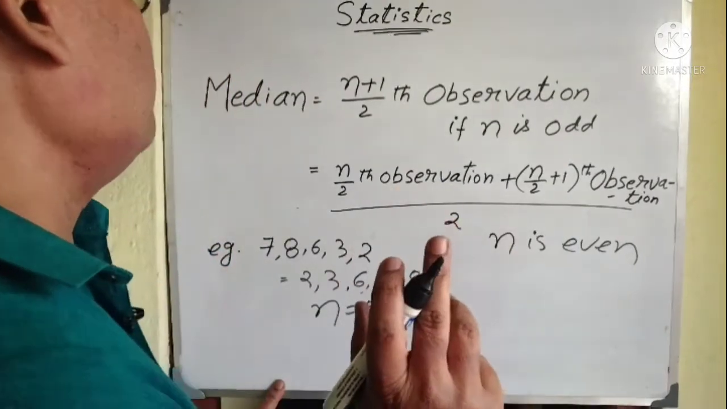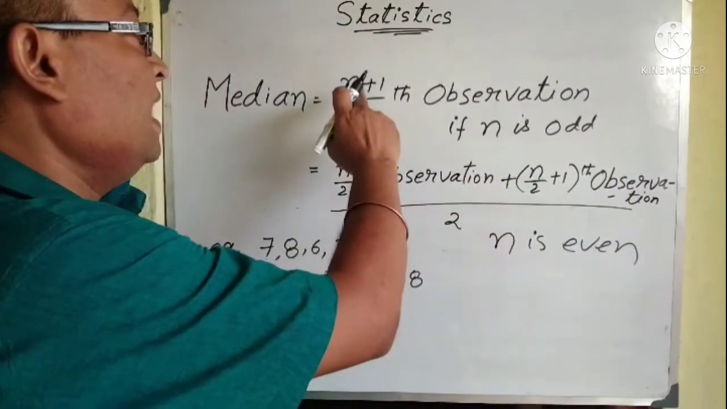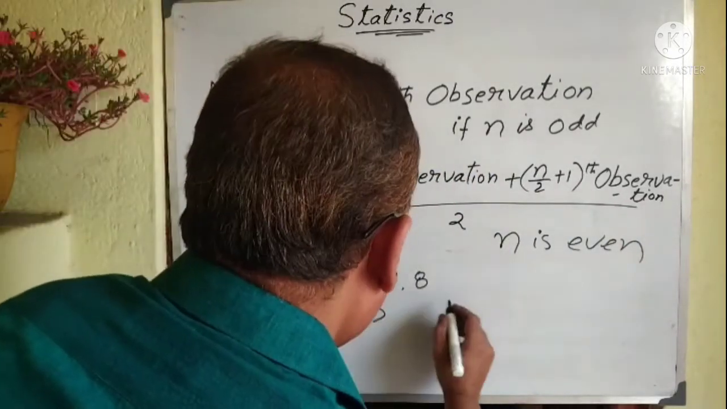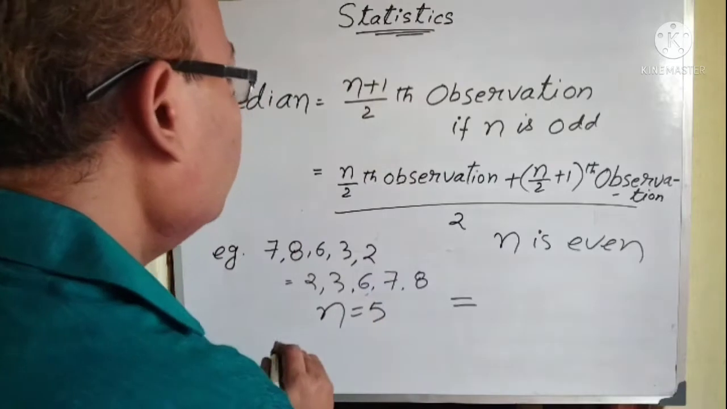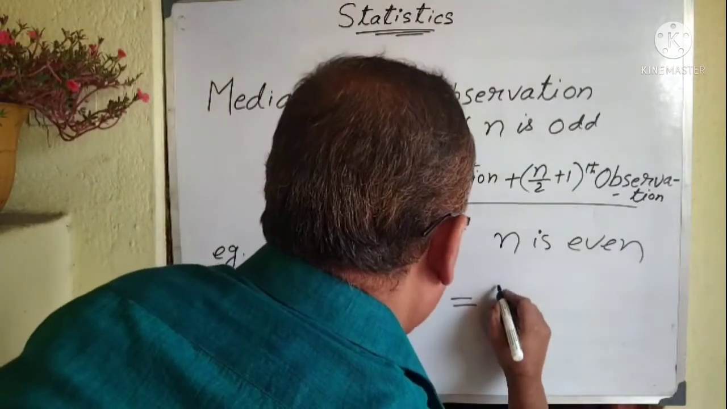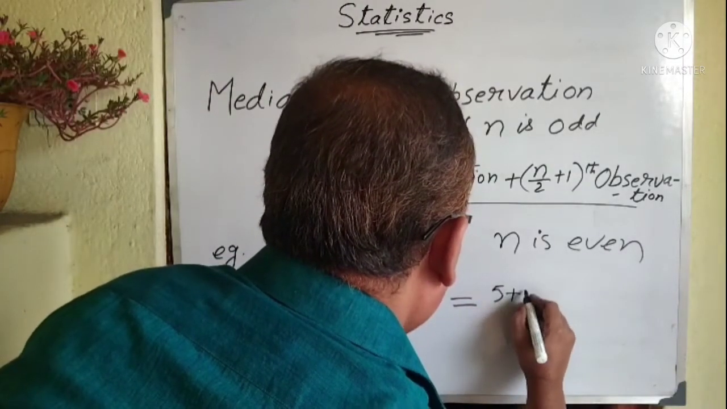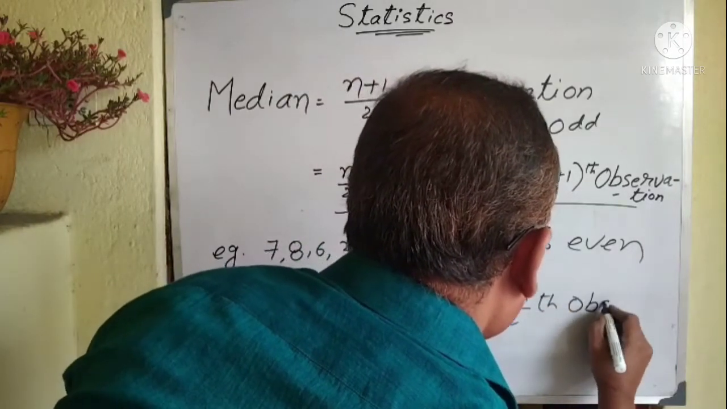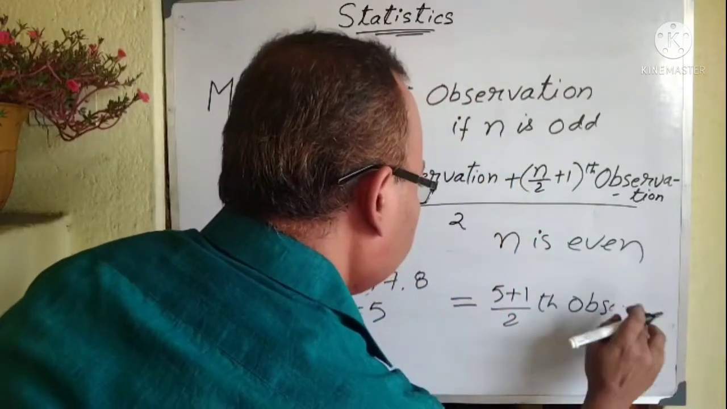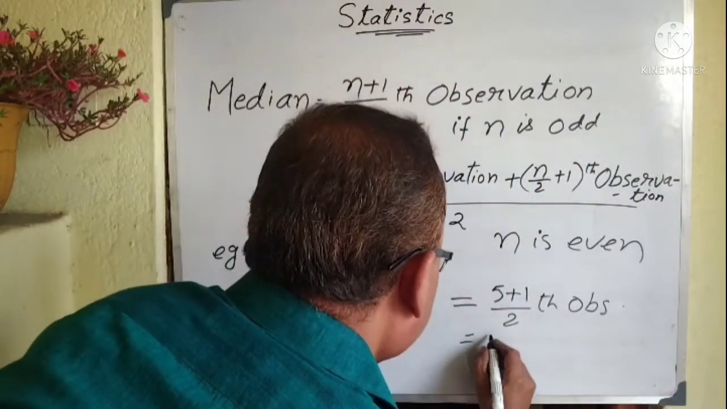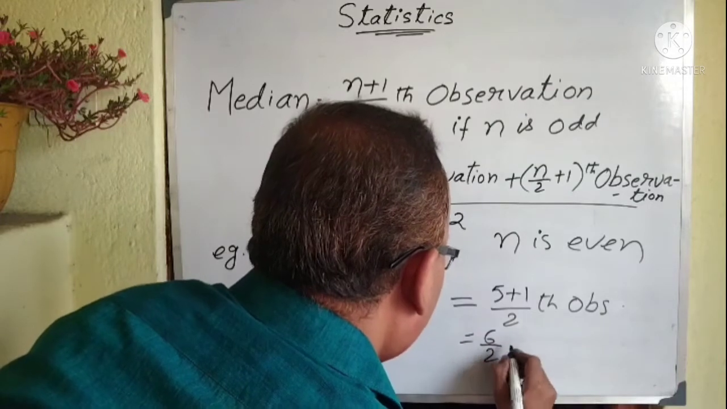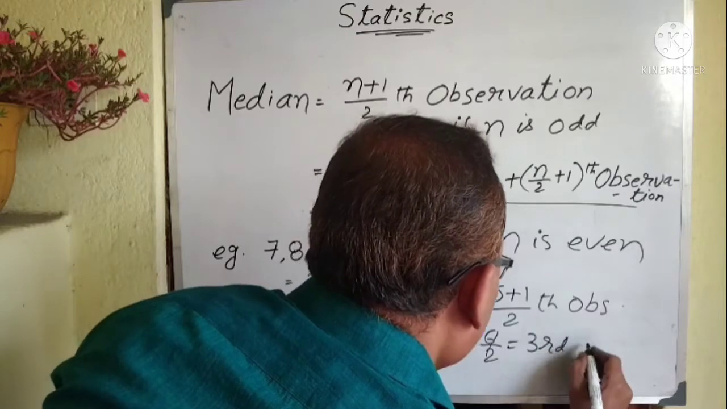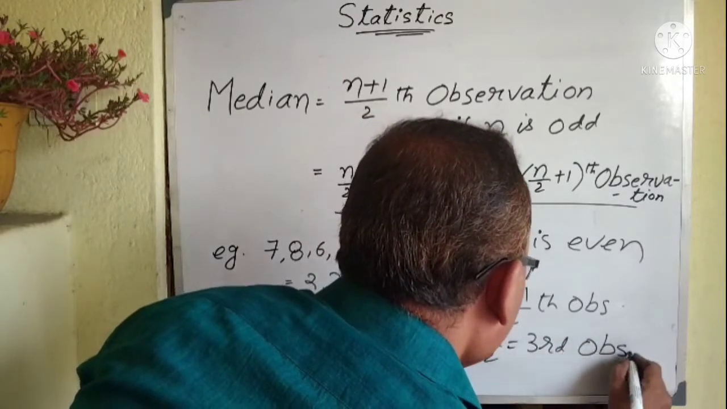So which formula do you have to apply? When n is odd, then (n plus 1) by 2th observation. So apply over here. So n is 5, so that means it is odd. So n plus 1, that means 5 plus 1 by 2th observation. So it is 6 by 2. That means it is the third observation. Third observation you have to take.